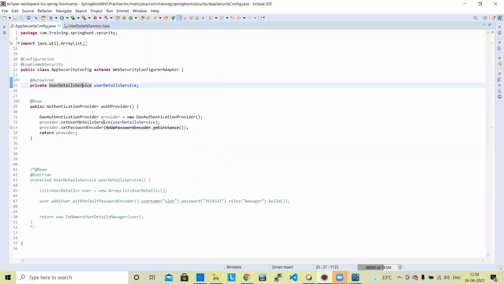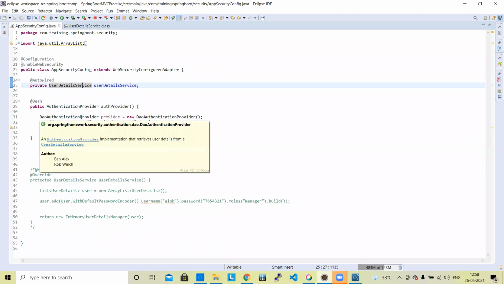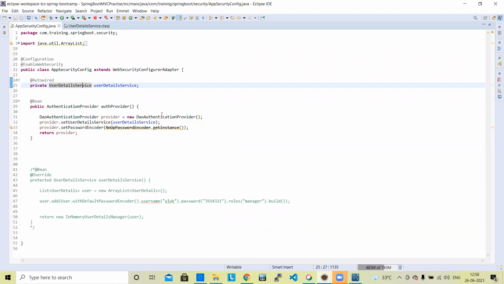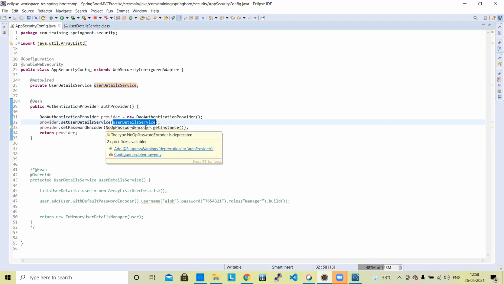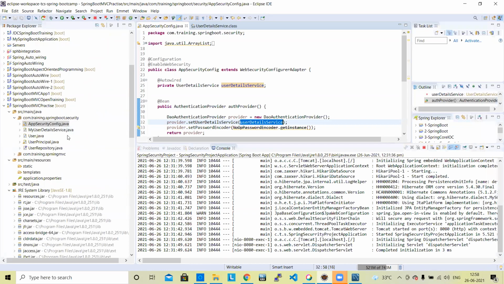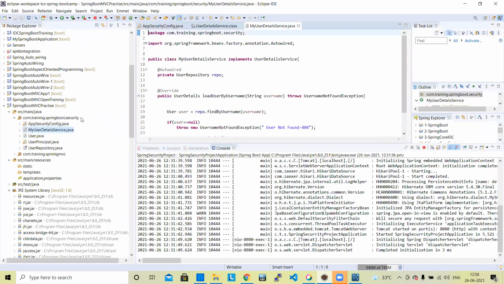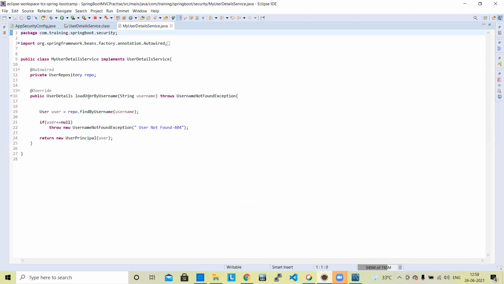Load user by username. Here we are using the inbuilt class DAO authenticator provider. It is using the user detail service: set user detail service and set password. It is getting the password from the backend. And now another class is there, my user detail service. In my user detail service, the actual work is happening.